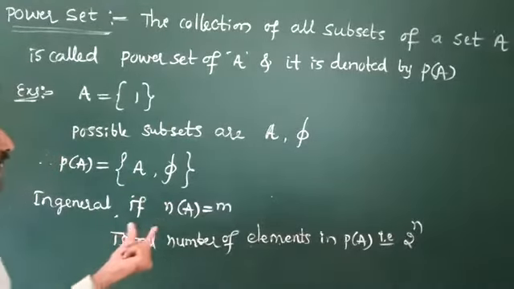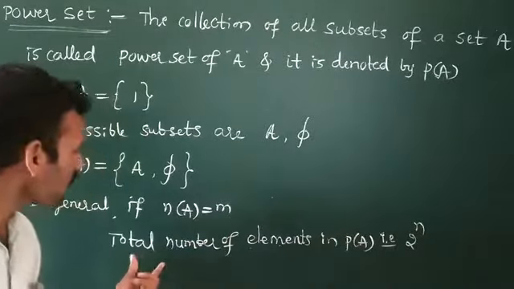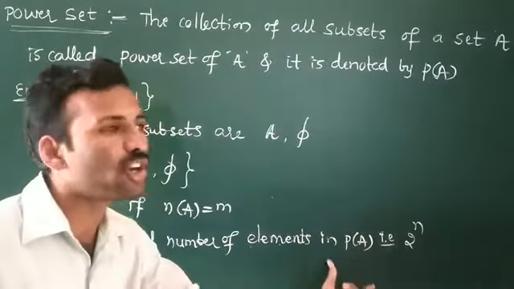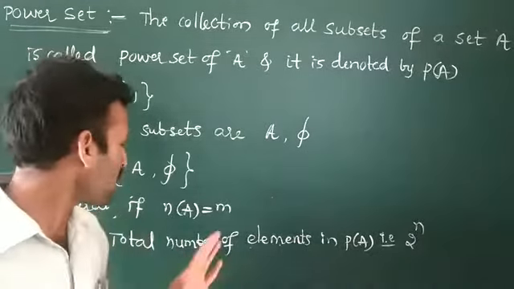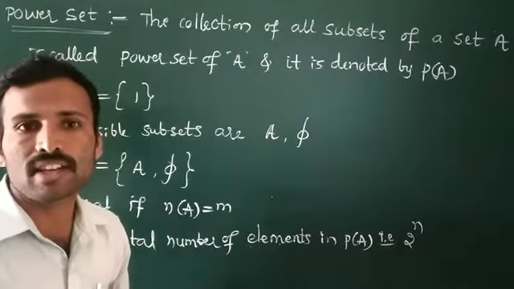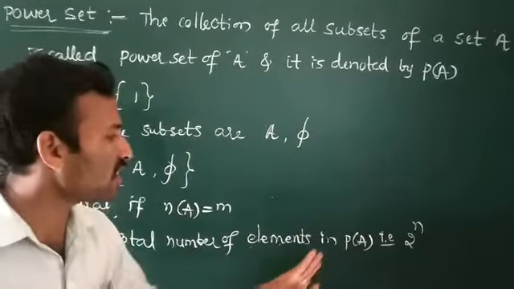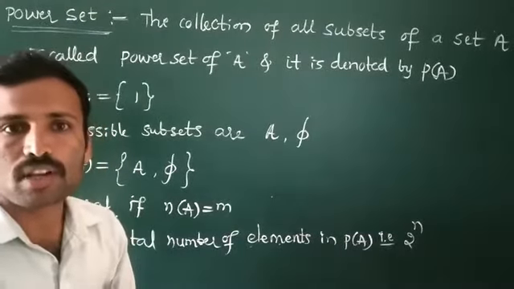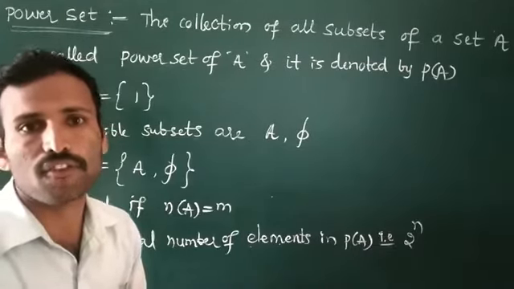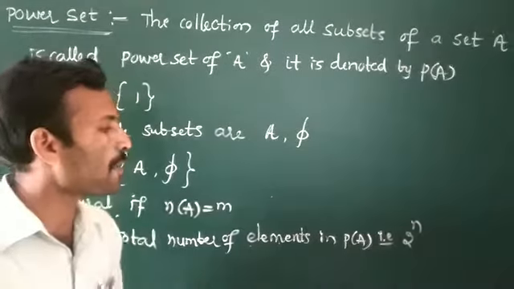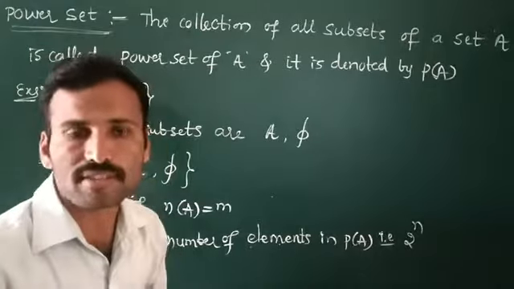In general, if n of A is equal to n, the total number of elements in P of A is 2 raised to n ಅಂತ ನಾವು ಇಂಡಿಕೇಶನ್ ಮಾಡ್ತೀವಿ. For example, if A has two elements, then the total number of subsets is 2 raised to 2, ಎಷ್ಟಾಗ್ತದೆ 2 ಆಗ್ತದೆ, that is 4 subsets for the given set. In general, a power set has 2 raised to n subsets.